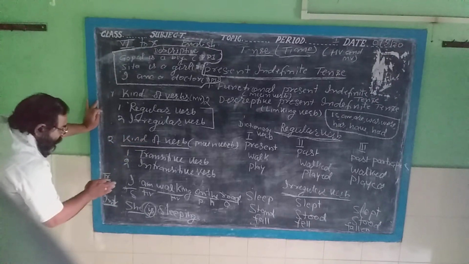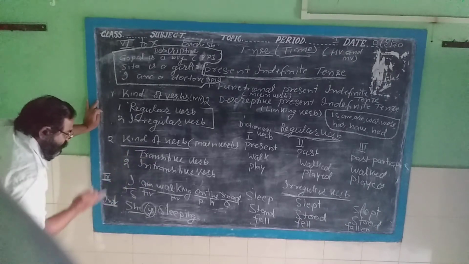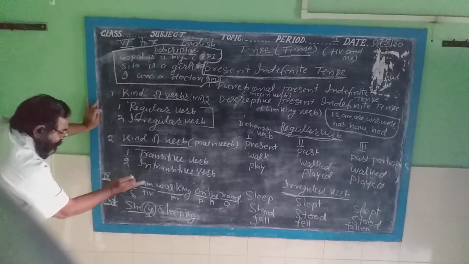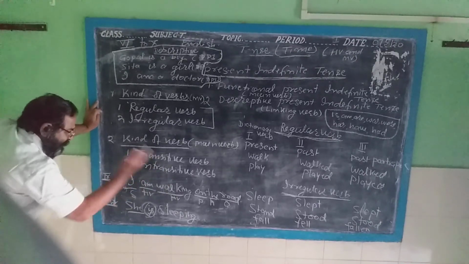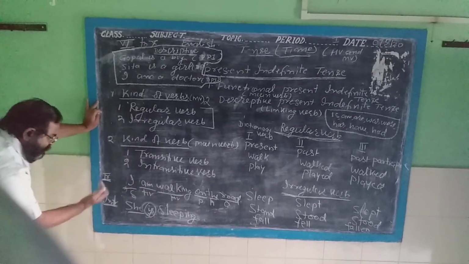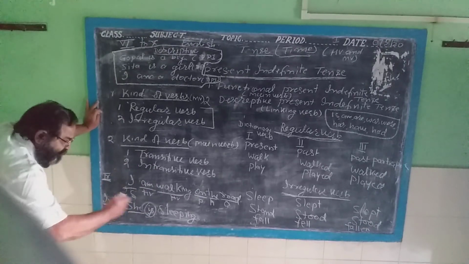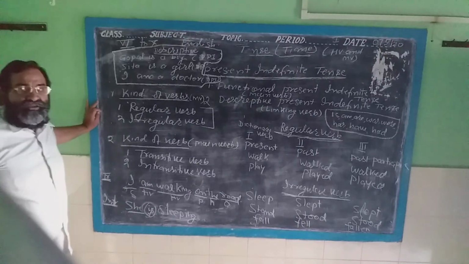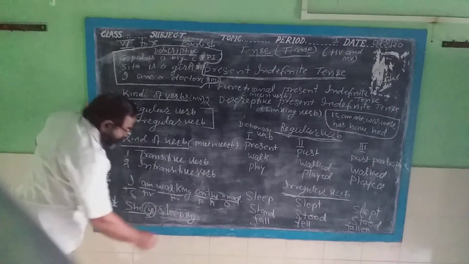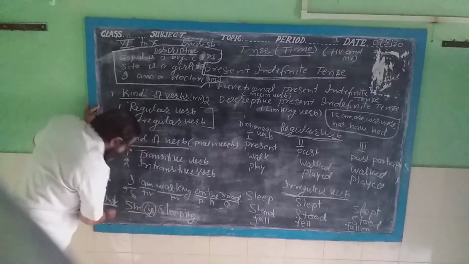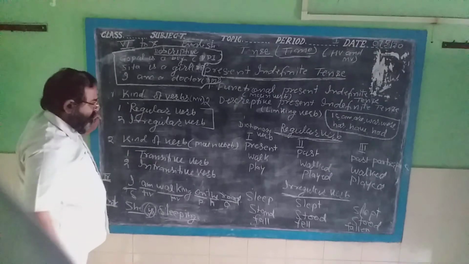Transitive kind of main verb. There are two kinds of main verb, that is the transitive verb and the intransitive verb. A transitive verb is one which has an object after the main verb. And an intransitive verb is one which does not have an object after the main verb. She is sleeping. There is no object, hence it is called an intransitive verb.